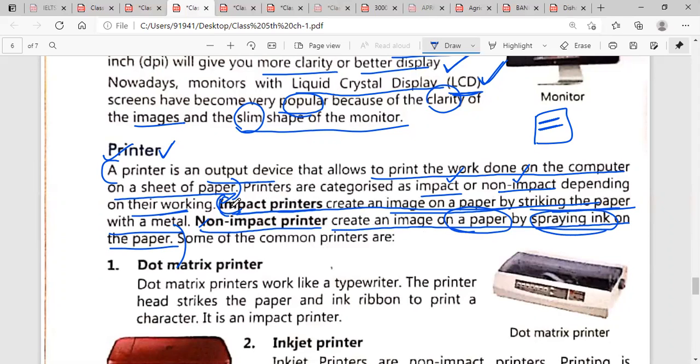Now what is the difference between impact and non-impact? In case of impact, we strike a metal on the paper, but in case of non-impact we will spray ink.